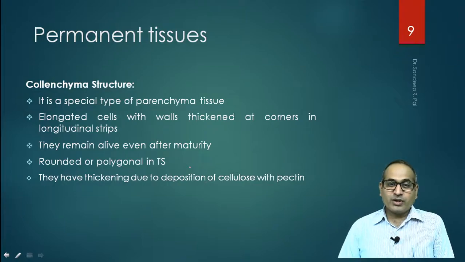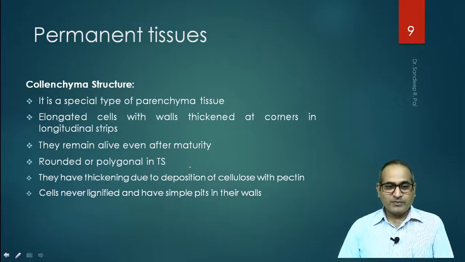They have thickening due to deposition of cellulose with pectin. So in case of parenchyma, there was only cellulose, but in case of collenchyma, you will see that the cellulose is with pectin, right? So these are some of the differentiating characters of collenchyma from parenchyma. Cells are never lignified and have simple pits in their walls.